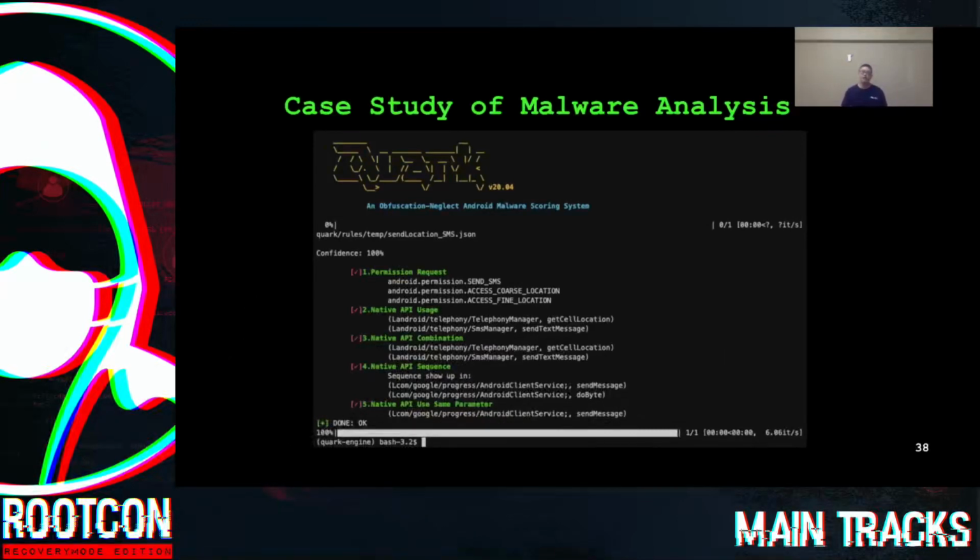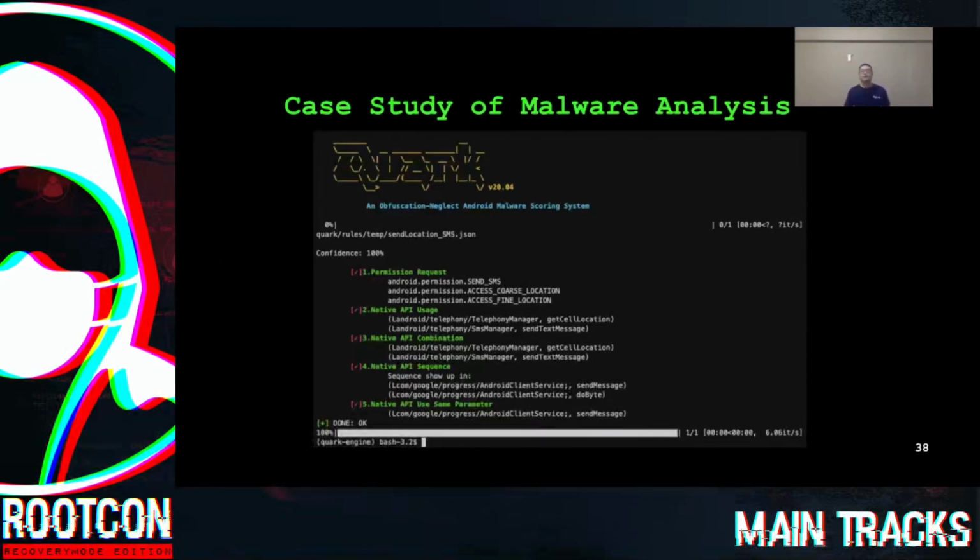In stage 1, permissions like SEND_SMS, ACCESS_COARSE_LOCATION, and ACCESS_FINE_LOCATION are requested. In the second stage, key native APIs like getCellLocation and sendTextMessage are used. And in stage 3, we find certain combinations of native APIs exist. And in stage 4, we found out that in functions like sendMessage and doByte, the APIs are called in the right sequence. And in stage 5, in function sendMessage, we found out that those APIs are handling the same register.